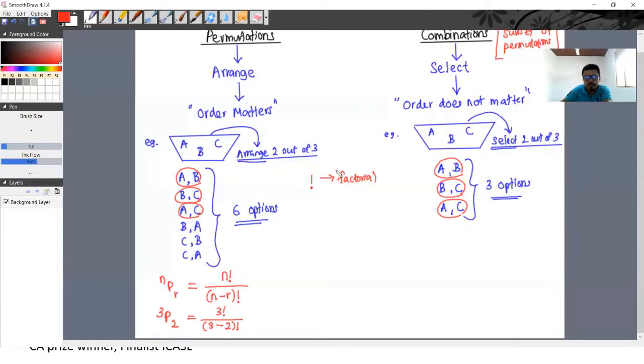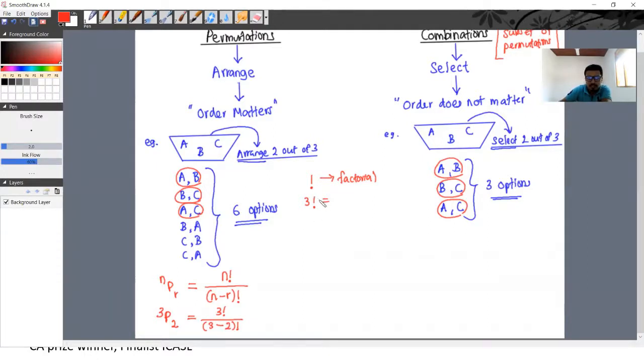What do you mean by factorial here? 3 factorial, 5 factorial, 15 factorial, 20 factorial. How can we find the factorial value?